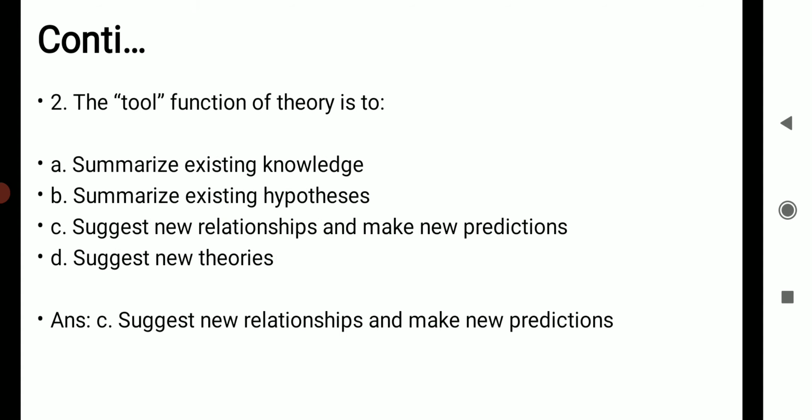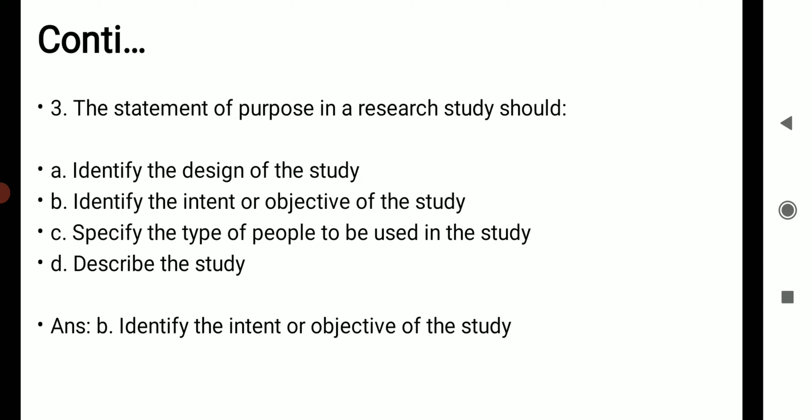The tool function of the theory is to, again consisting of 4 statements. C is the answer: suggest new relationships and make new predictions. The statement of purpose in the research study should, again the third question consisting of 4 statements. B is the correct answer: identify the intent or objective of the study.